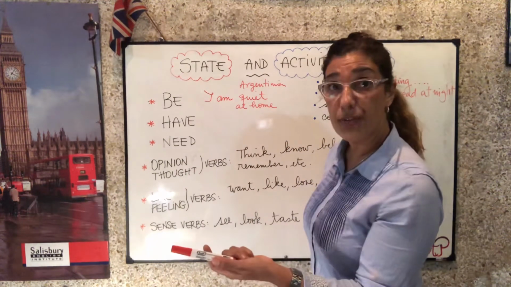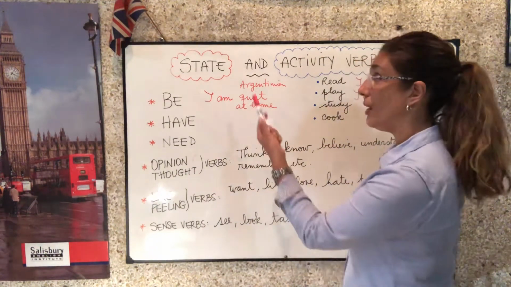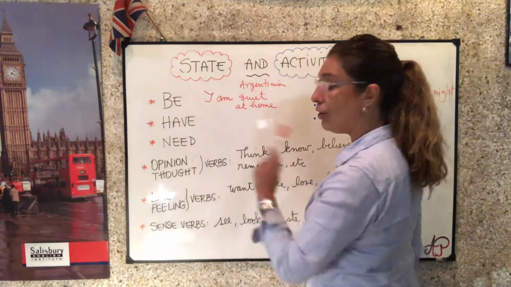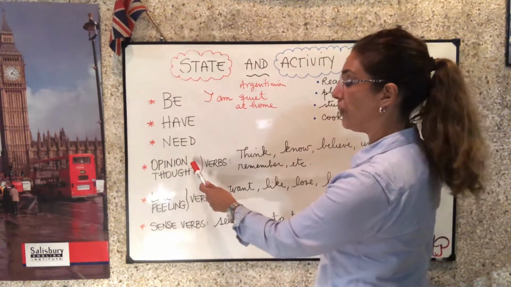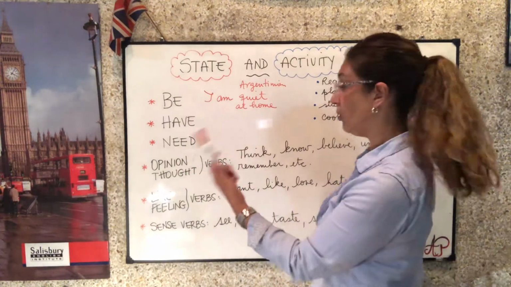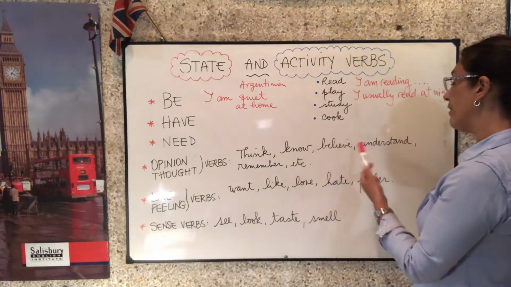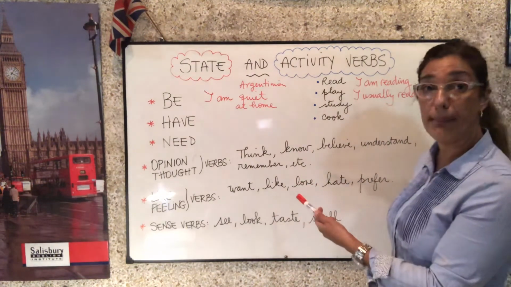Other examples of state verbs, otros ejemplos de verbos que se llaman estáticos o de estado. Opinion or thought verbs, o sea, verbos que expresan opinión o pensamientos. Por ejemplo, I think, I know, I believe, I understand, I remember.